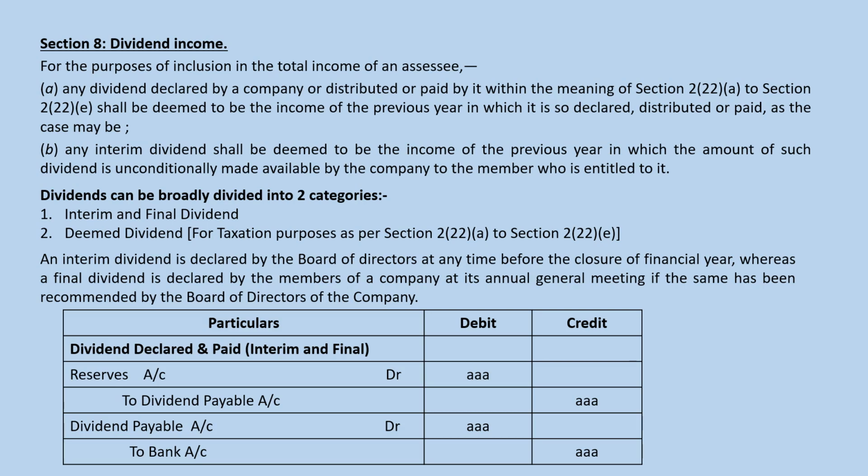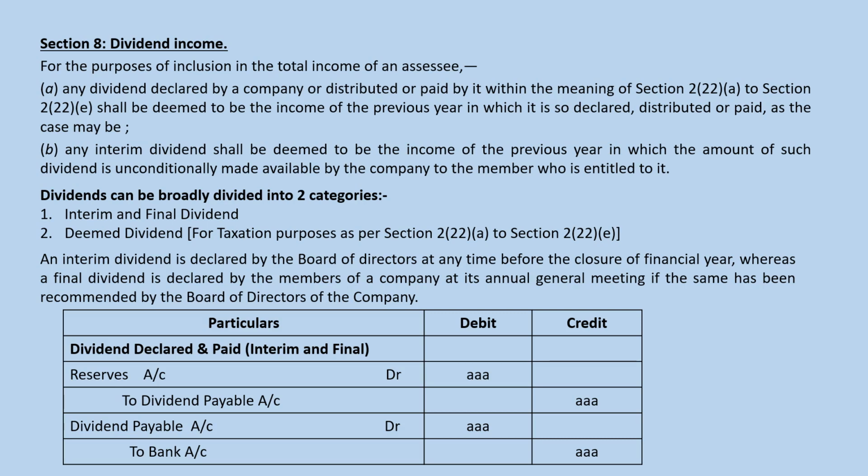And (b) any interim dividend shall be deemed to be the income of the previous year in which the amount of such dividend is unconditionally made available by the company to the member who is entitled to it. So dividends can be broadly divided into two categories. One is interim and final dividend, which we study at the time of financial accounting. And second is the deemed dividend, which for taxation purposes is covered in section 2(22)(a) to section 2(22)(e).